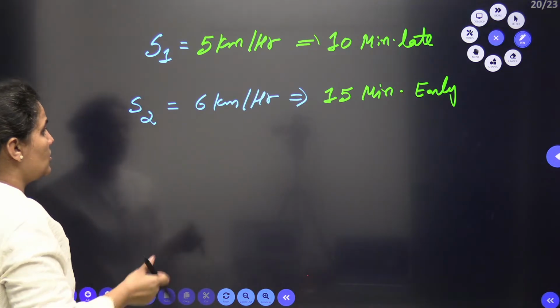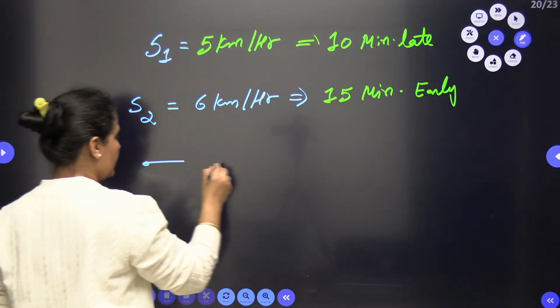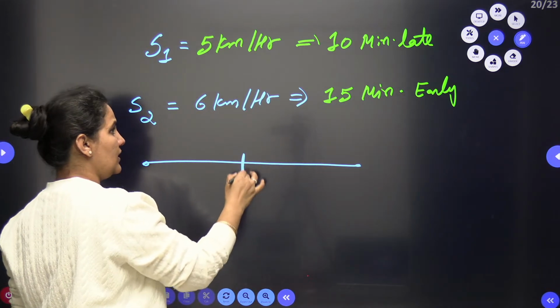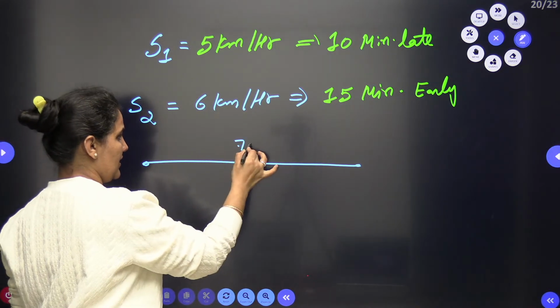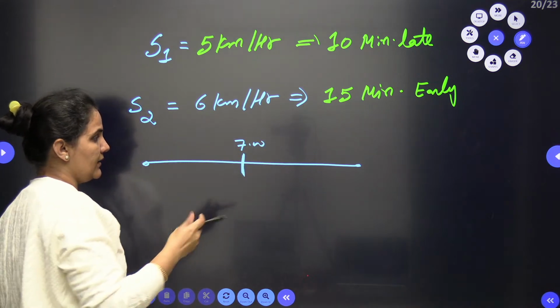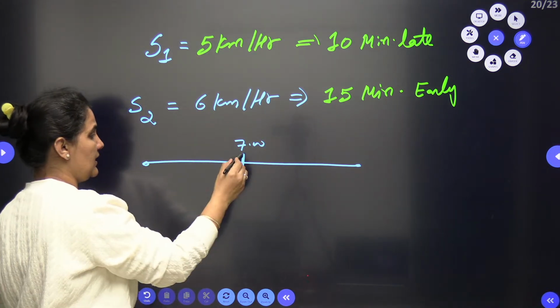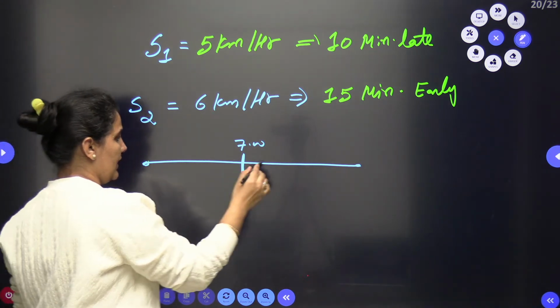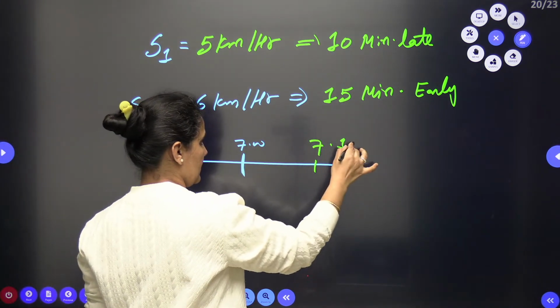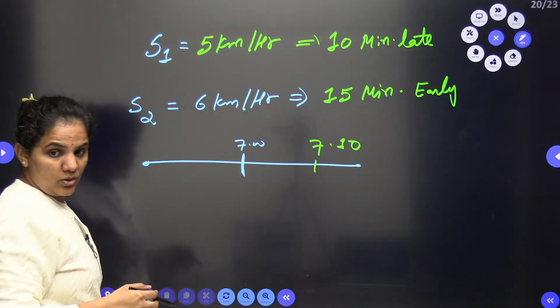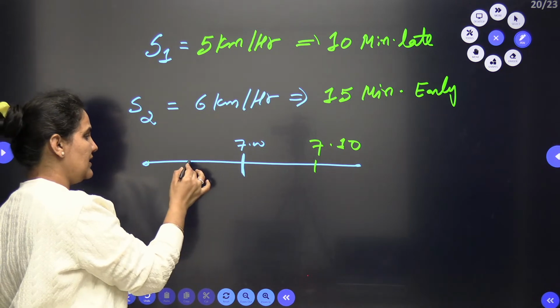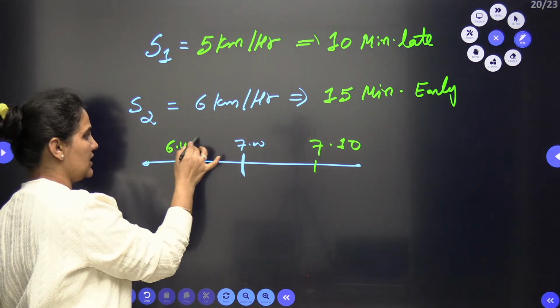First of all, we need to go with the time difference. Just try to understand this. Suppose I need to reach somewhere at 7 o'clock. One day when I go with 5 km per hour speed, I reach 10 minutes late, so I reach at 7:10. Another day when I go with 6 km per hour speed, I reach 15 minutes early, so 6:45.